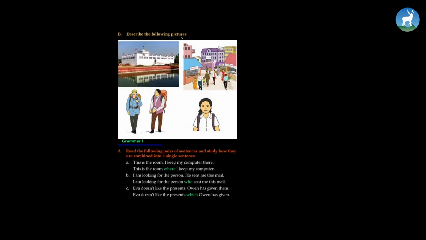Now let's go to this exercise. Describe the following pictures. This picture is of Lumbini, and now you need to describe how it looks. So you can start with a pond in front of the building, and this building is a temple, Maya Devi temple, and this is the pond. So there is a pond in front of the Maya Devi temple, and how you can start this is, you can start with, this is a picture of Maya Devi temple situated in Lumbini.